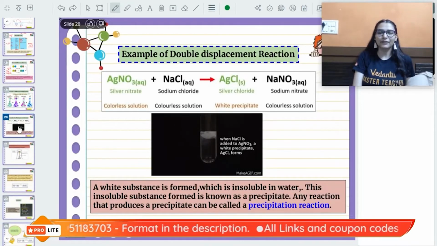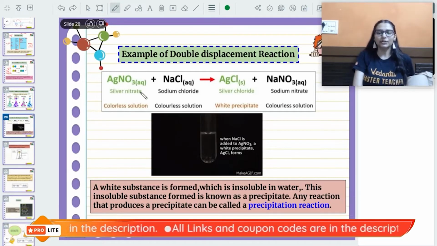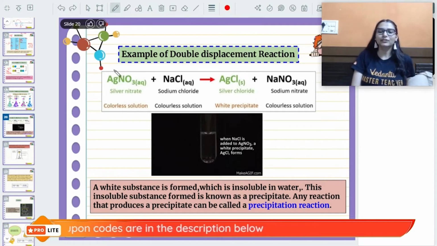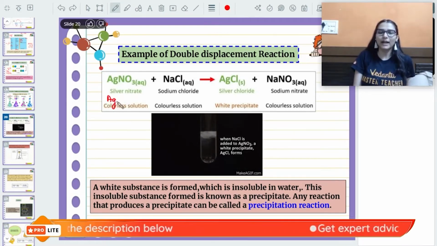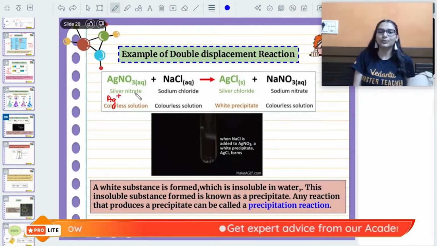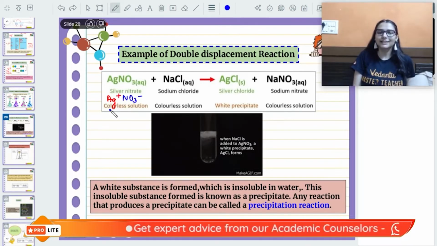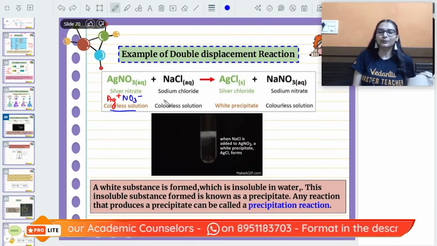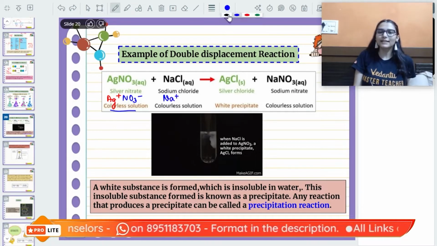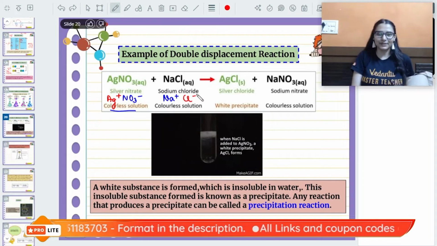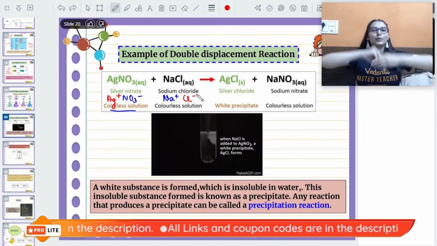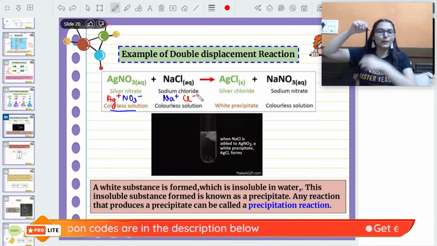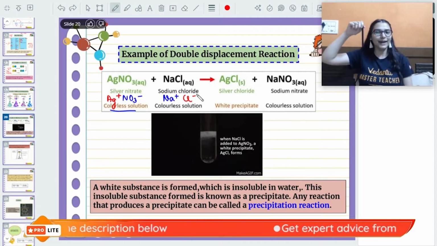The next we are having another example, silver nitrate with NaCl. Again, watch it carefully. In silver nitrate aqueous solution we are having silver ions, and we are having nitrate ions. It is a colorless solution. We are mixing it with sodium chloride aqueous solution. Sodium ions are there and we are having chloride ions. So when you mix these two aqueous solutions, in this test tube, I am mixing silver nitrate and sodium chloride aqueous solution.